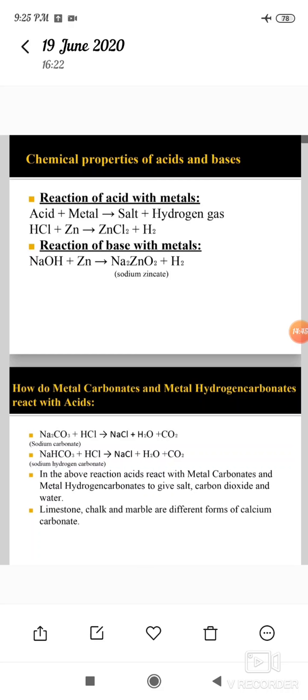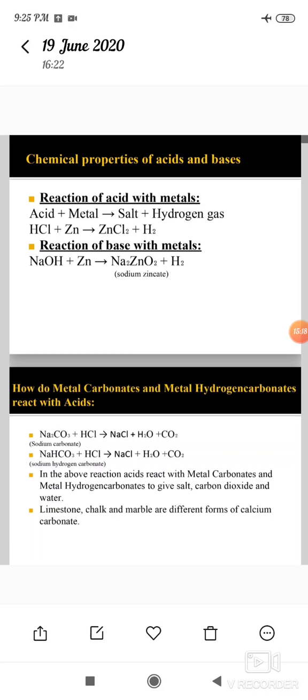We can test the evolved hydrogen gas by burning it with a pop sound. When a candle is brought near the soap bubbles, you observe the pop sound. This pop sound shows that it is hydrogen gas.